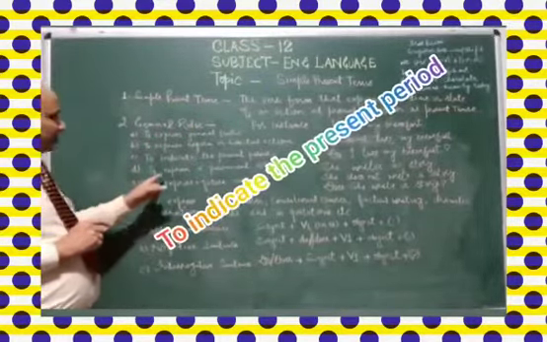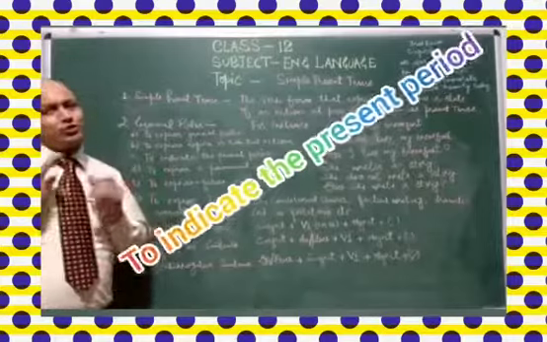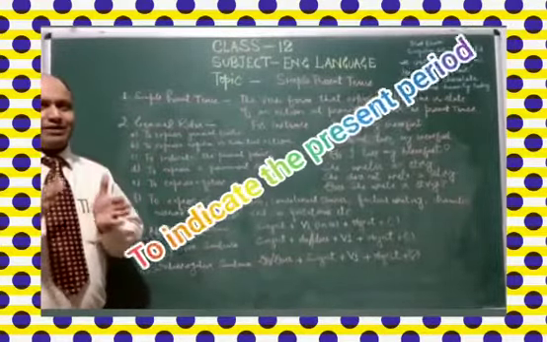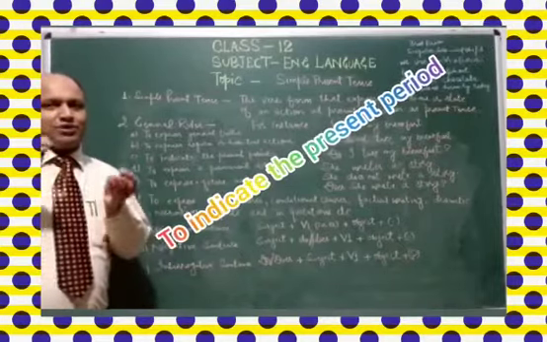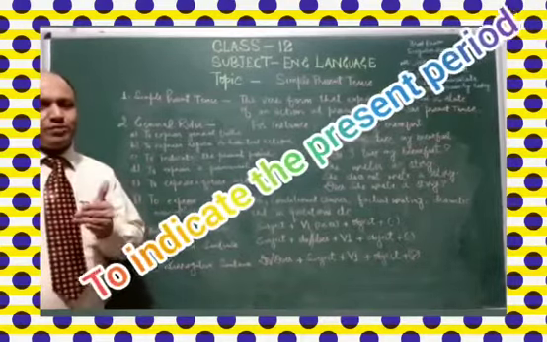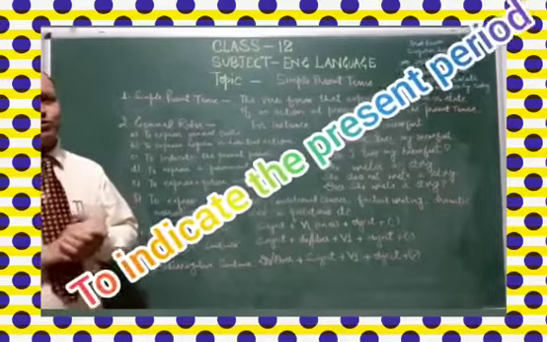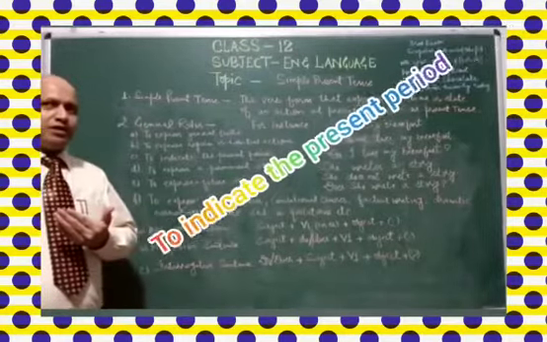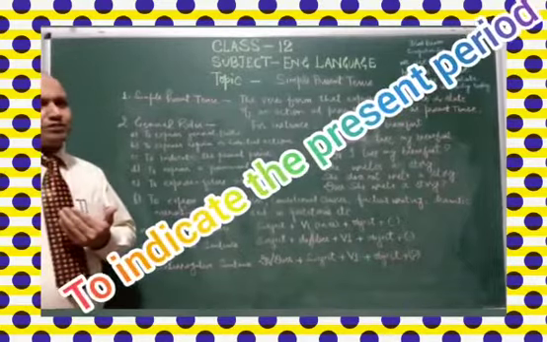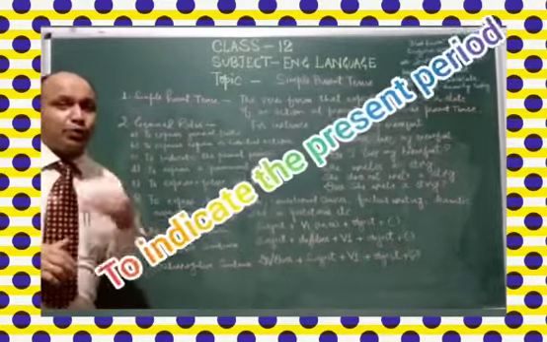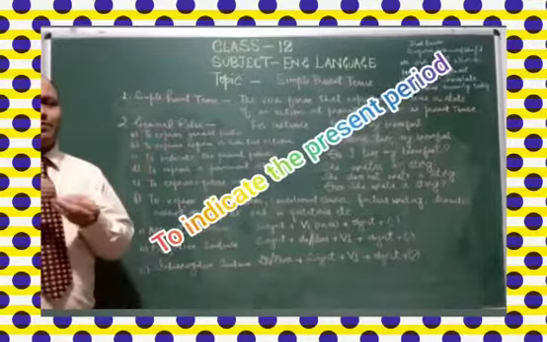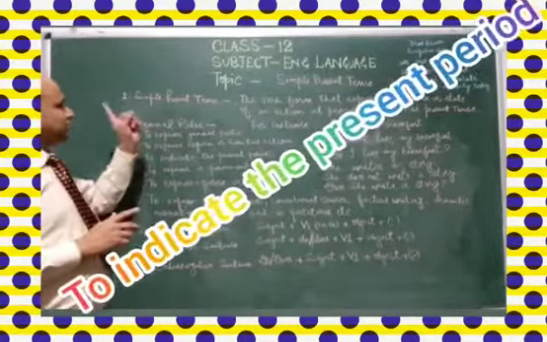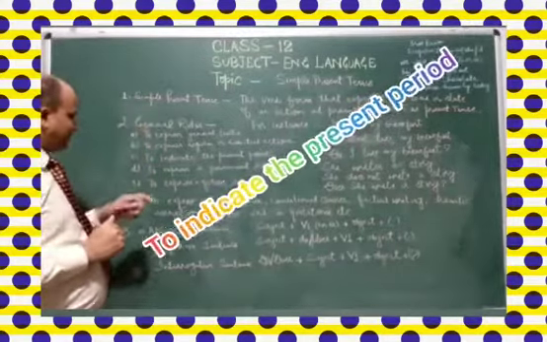Next, we have to express a permanent situation, like the train Shatabdi Express moves from Delhi to Bengaluru. So this train has been moving for the last many years and it is still going on. So to describe a permanent situation, we use this simple present tense.